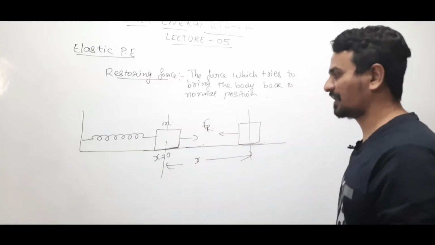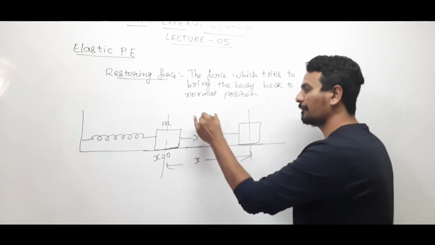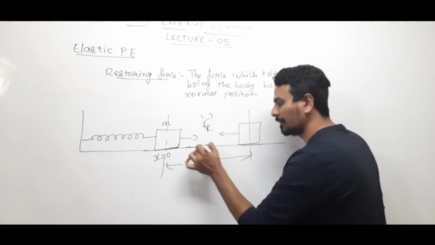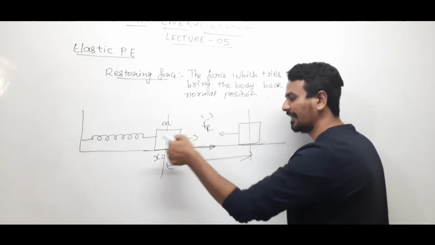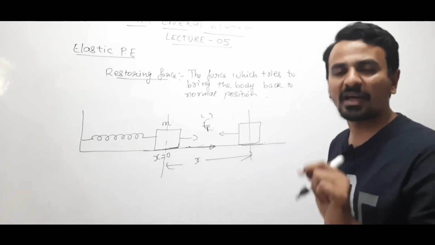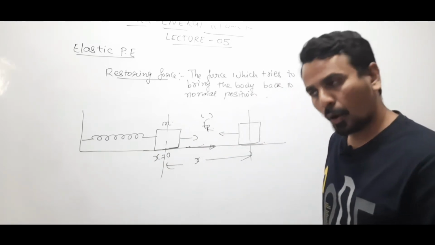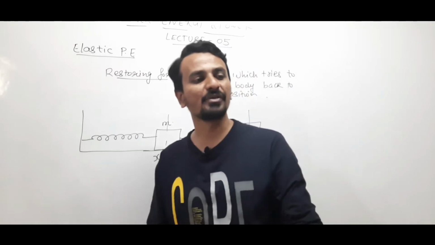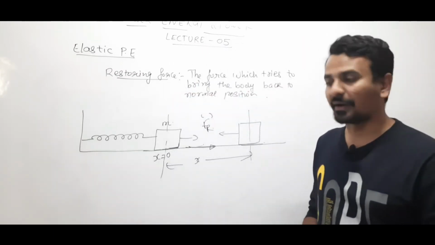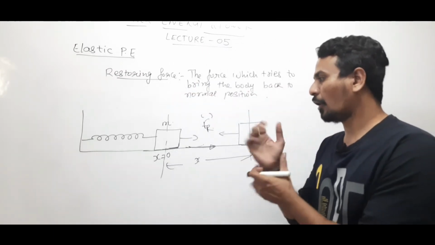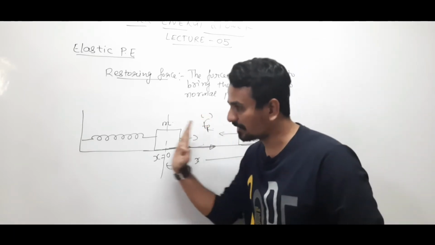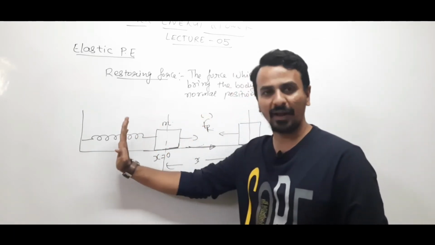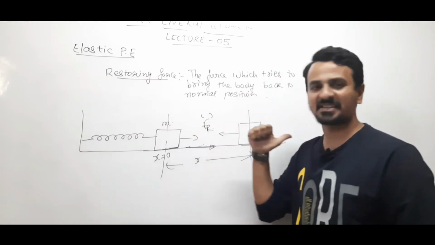You can see from the diagram that the restoring force and the displacement of the block are in opposite directions, and always restoring force will be opposite to the displacement. If I am compressing the block in this manner, this becomes my applied force, and then restoring force will act in this direction.